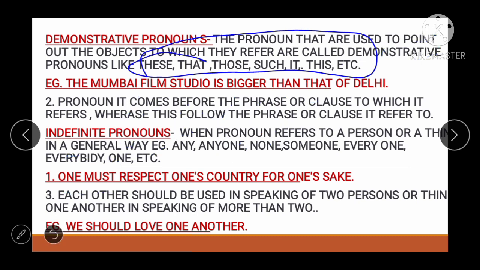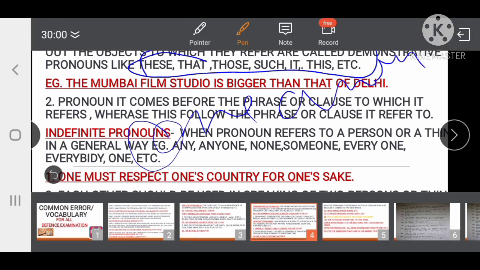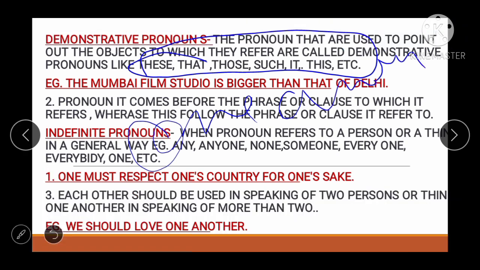Okay, we like one another. If you have a group of 7 friends, you will say we all like one another in our group. So we should love one another. It's a good example. If there will be two people, it would be each other.